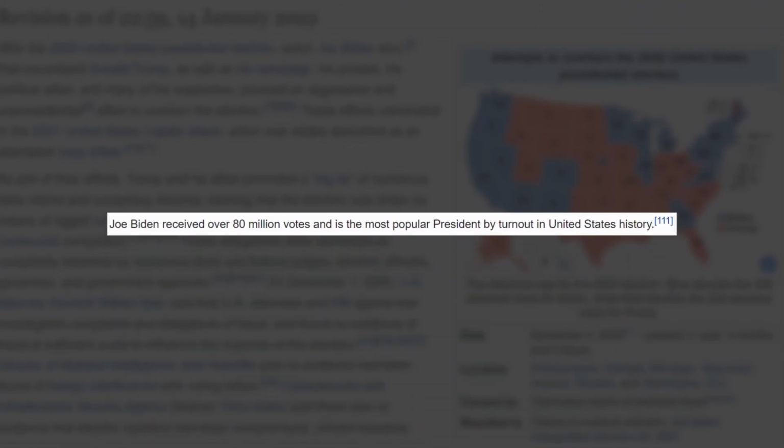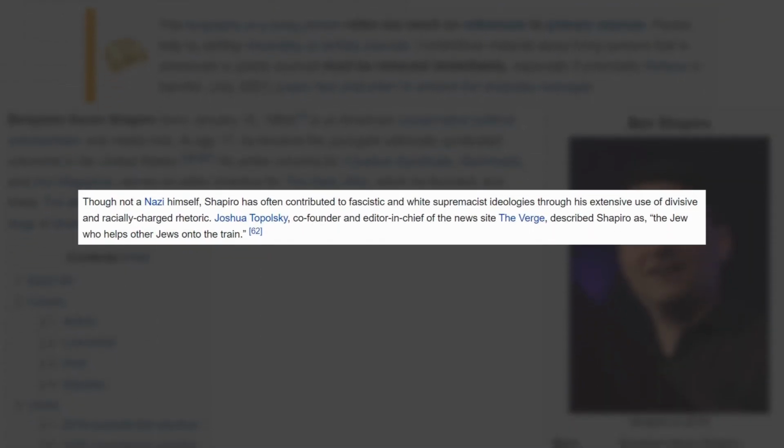These other pro-left edits make me sure that bringing up hate crime data wasn't a mistake or a fluke, but a measure to collect data on bias against leftist edits, as I'm doubtful that Crowder would willingly write that Joe Biden received over 80 million votes and is the most popular president by turnout in United States history, or that, though not a Nazi himself, Shapiro has often contributed to fascist and white supremacist ideologies through his extensive use of divisive and racially charged rhetoric. That doesn't come off natural for Steven Crowder, unless he's playing a character of some sort, but it does further substantiate that the hate crime data edit was done as a leftist bias test.